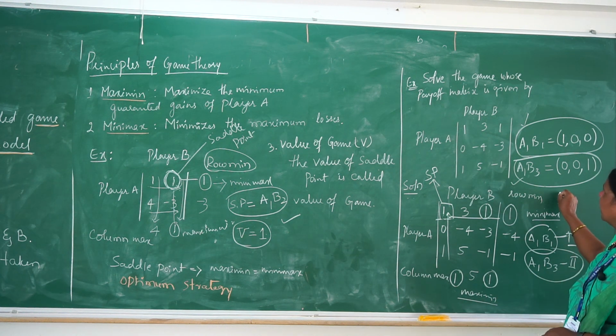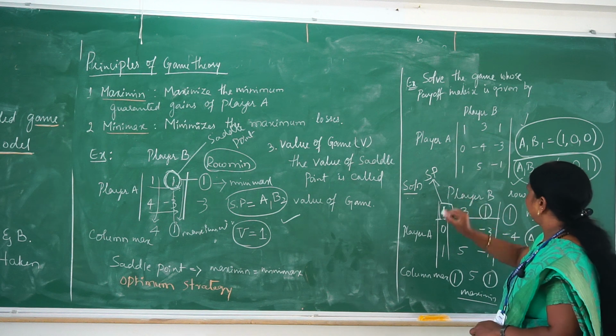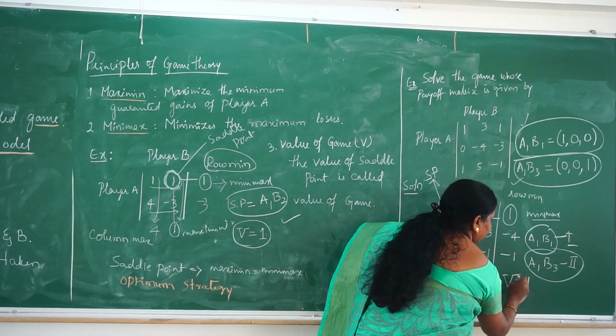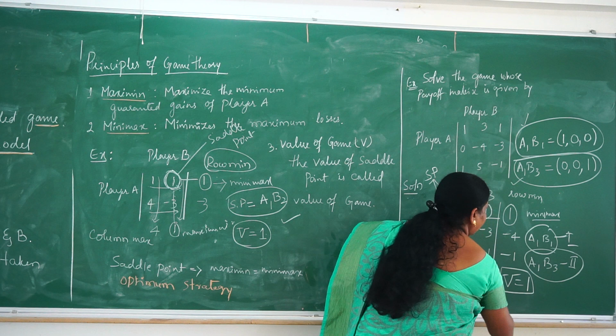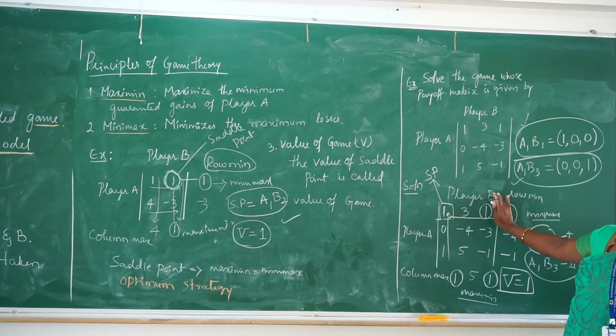So now I can say the game value for this one is 1. The game value V will always be denoted by 1. So the game value of this payoff matrix is 1.